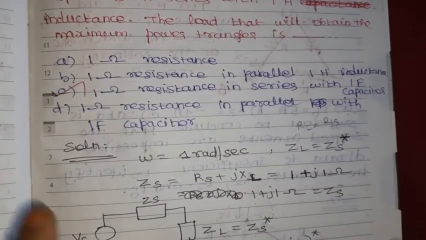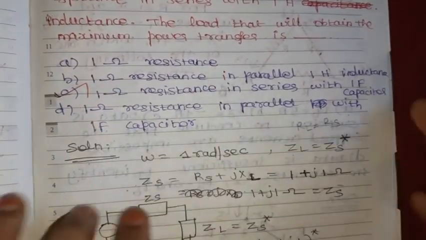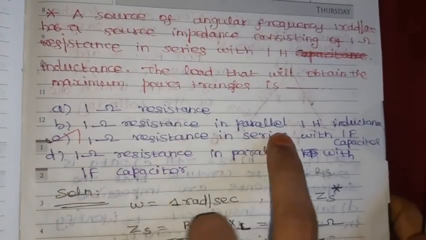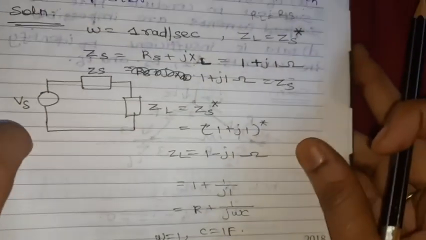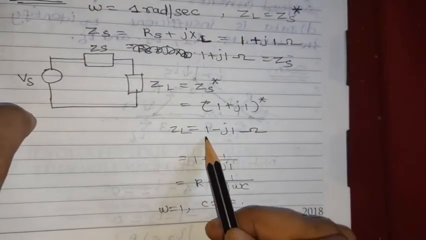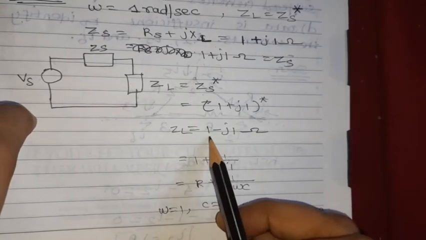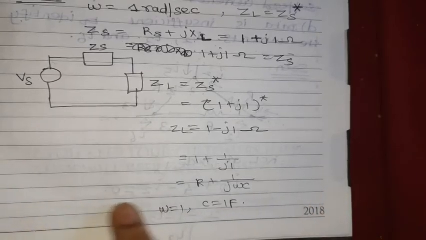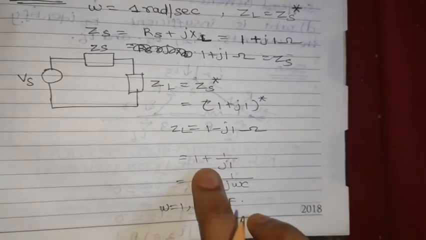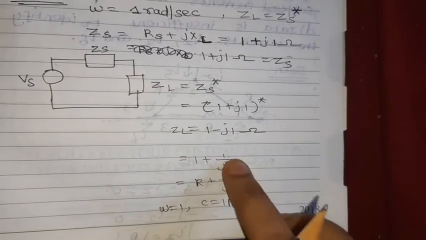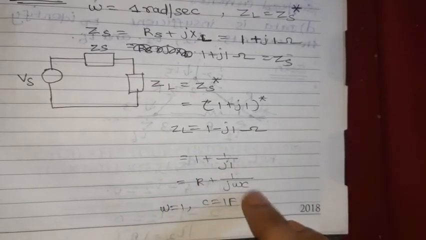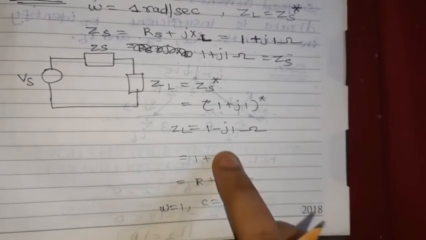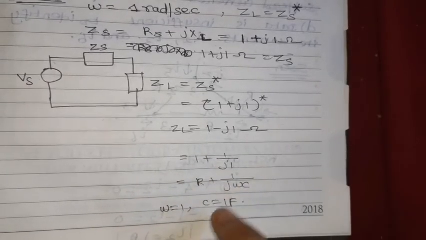We'll see the options one by one and it will be clear for you. 1 ohm resistance only, no, it has the complex conjugate, so this will not come. Then 1 ohm resistance in parallel with 1 Henry inductance, it is also wrong. If it is parallel, it is also a wrong answer. So 1 minus J1 we can write as 1 plus 1 by J1. So R plus 1 by J omega C. This is R, and this is in the form of J omega C. So what is C here?